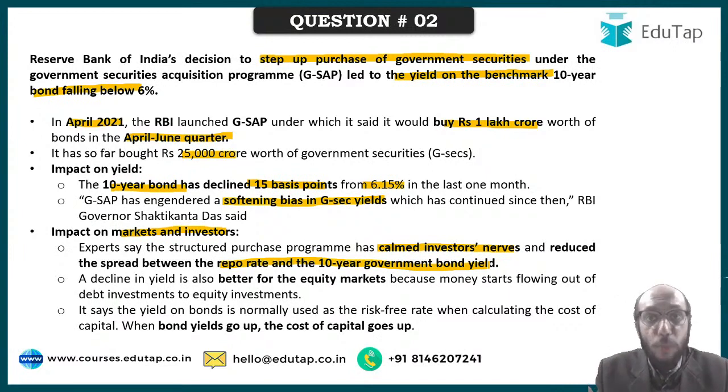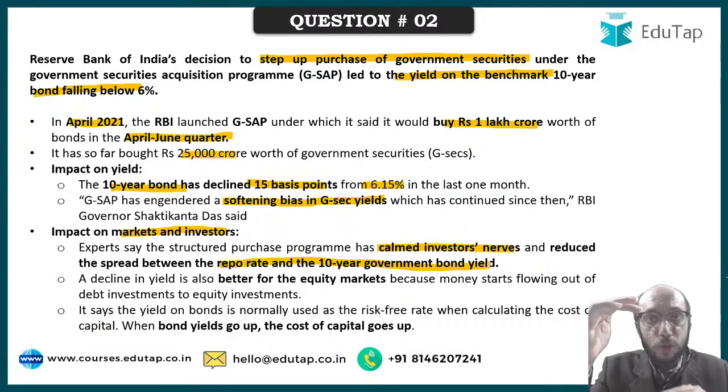This is anomalous. If the repo rate is 4%, what is the RBI trying to say? That we are ready to lend at 4%. When the repo rate is 4%, that means RBI is ready to lend money to commercial banks at 4%, correct? If that is the case, then why should the yield on government bonds be as high as 6.15%? Why should it not be closer to 4%, is the question. Because if money is available from RBI to be borrowed at 4%, if 4% is the benchmark, then why is the yield 6.15%? So we want to reduce the spread.